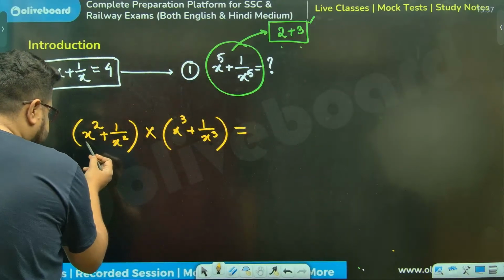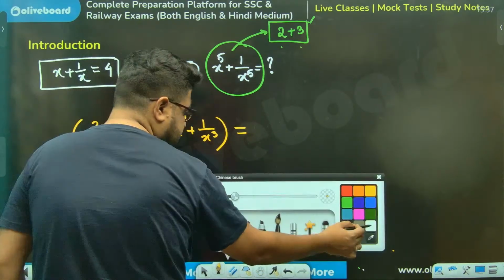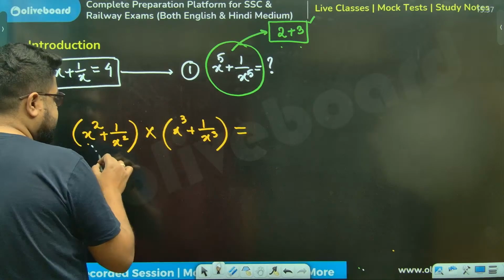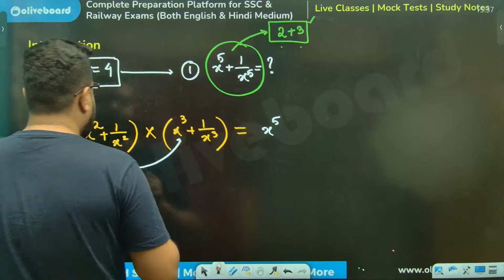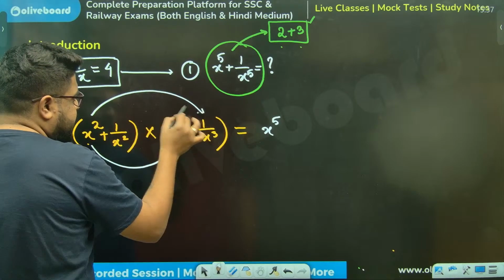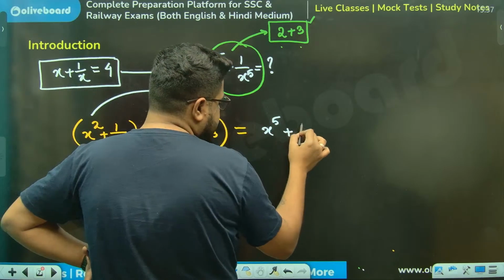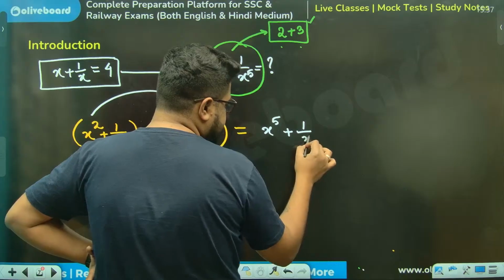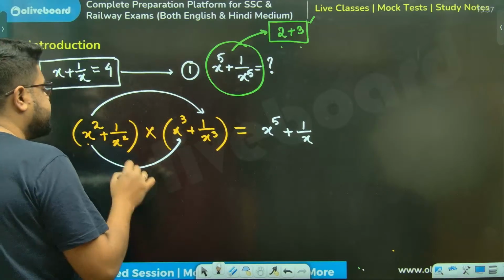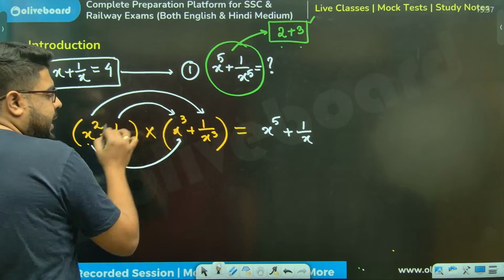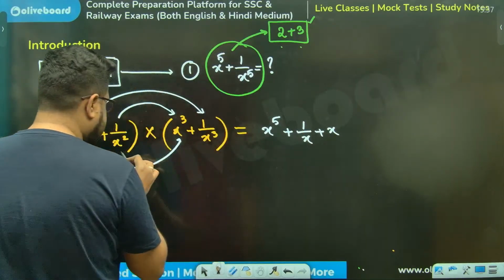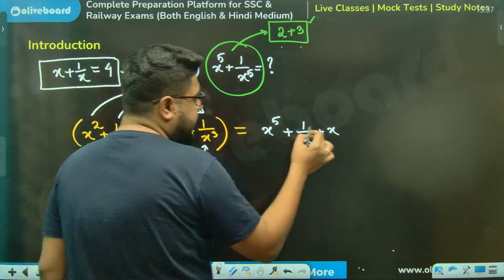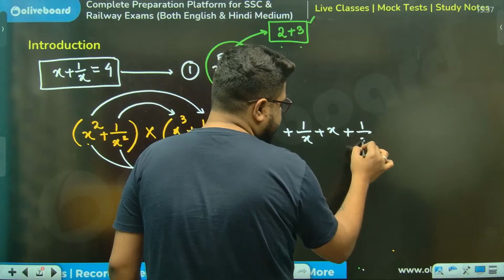Sir, if I multiply x squared with x cube, I'm getting x to the power 5. x squared with 1 by x to the power 3, that is 1 by x, right? 2 and 3 cancel. Now these two, if I multiply, I'm getting x. And these two, if I multiply, I'm getting 1 by x to the power 5.